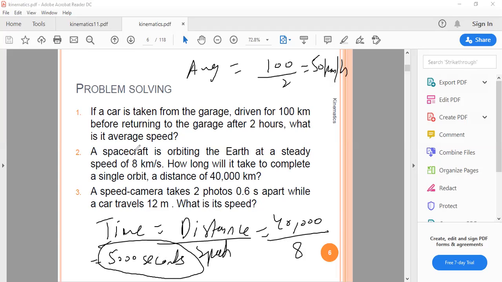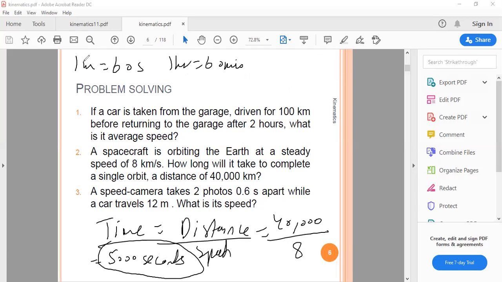Now, if you want to convert seconds into hours, how would you do it? You should all know that in 1 minute there are 60 seconds, and in 1 hour there are 60 minutes. So in 1 hour there are how many seconds? 60 times 60 is 3600 seconds. Okay. So if you want to convert these seconds into hours, you can divide 5000 by 3600. It will give you the value in hours.